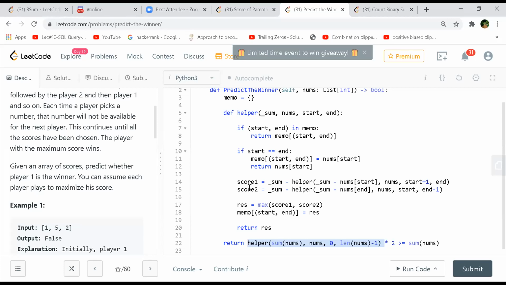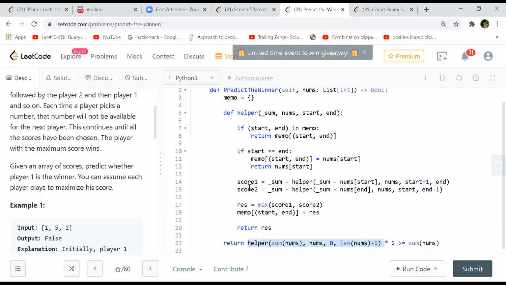Yeah. So actually on line 22, yeah. Go ahead. What if the array is 1 5 3 instead of 1 5 2, then what will be the value returned by the helper? Will it be 3? You mean on line 22?